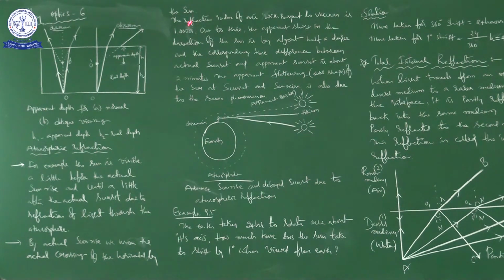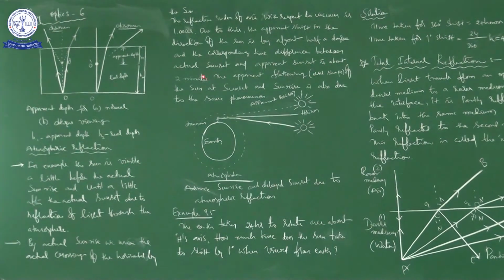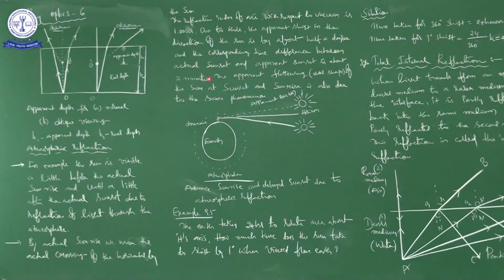The refractive index of air with respect to vacuum is 1.00029. Due to this, the apparent shift in the direction of the sun is by about half a degree, and the corresponding time difference between the actual sunset and apparent sunset is about 2 minutes. So this is important, for 1 mark bit also they are asking, right? The time difference between actual sunset and apparent sunset is about 2 minutes. So we are seeing the sunset with a 2 minutes time delay.